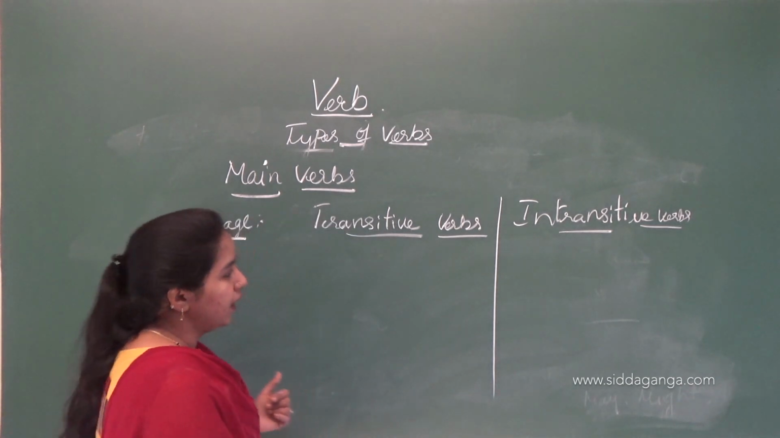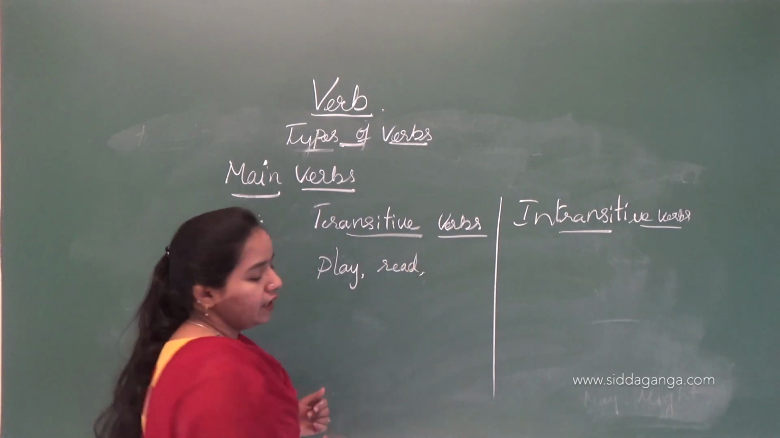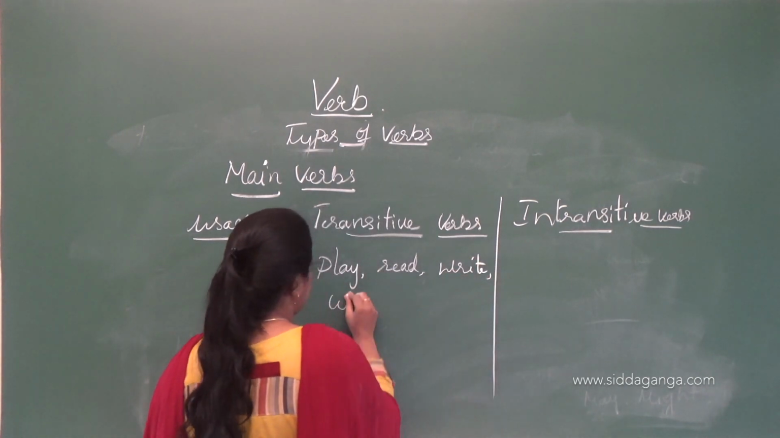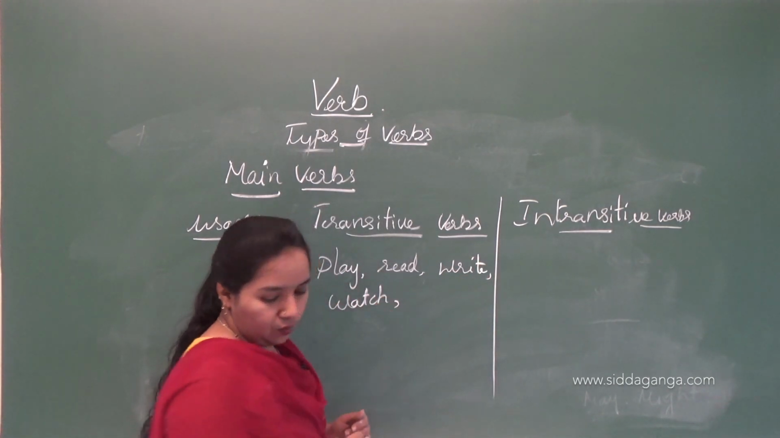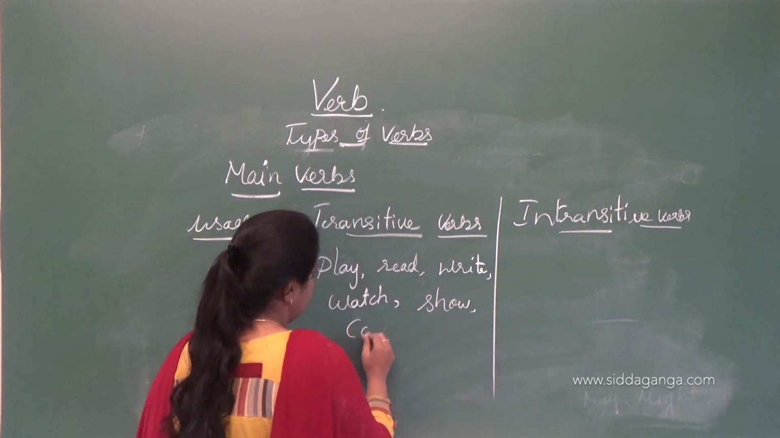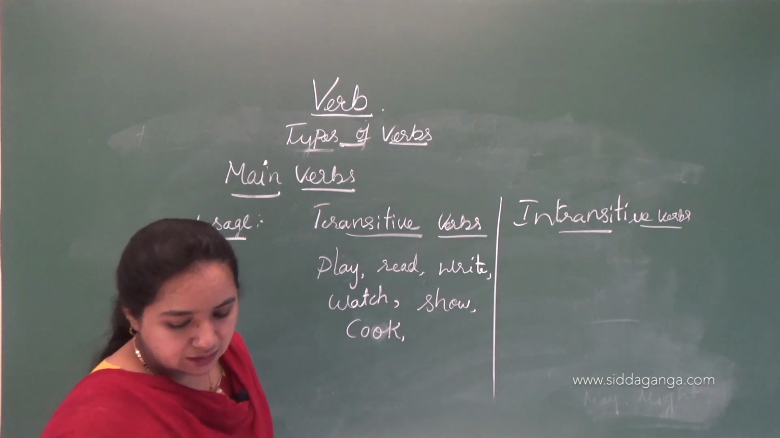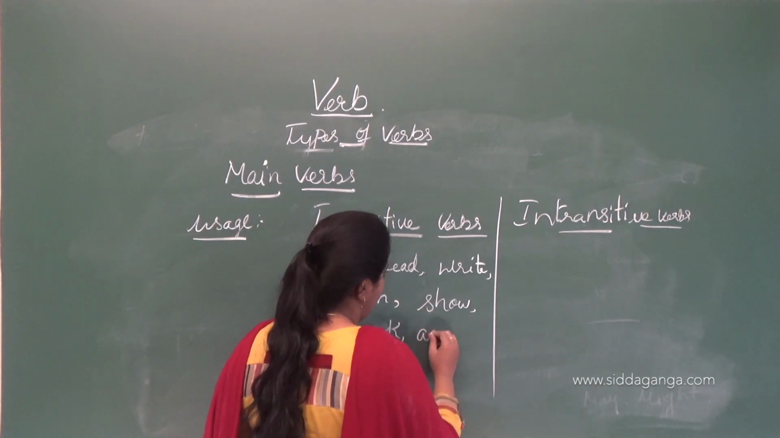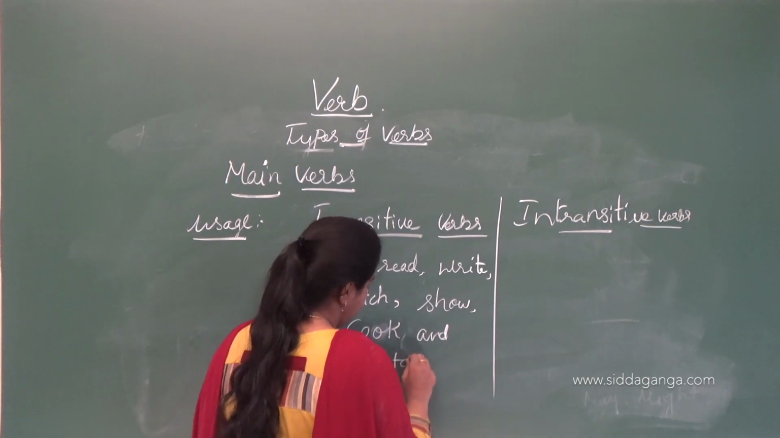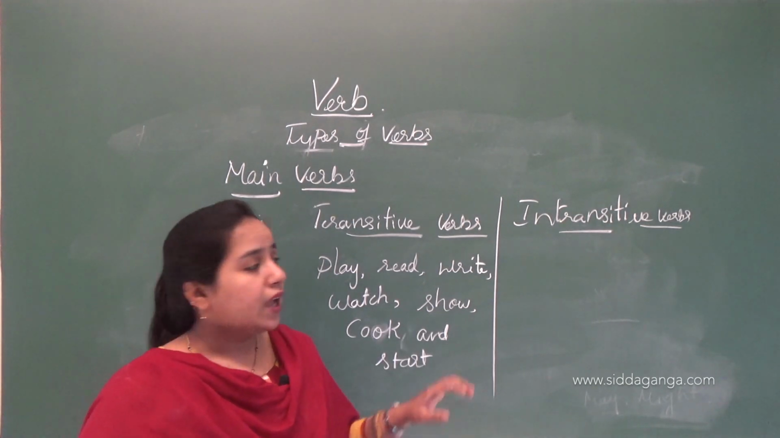So here the verbs like play, read, write, watch, show, cook, then start are called transitive verbs. So these are called transitive verbs. So let's check out the intransitive verbs.